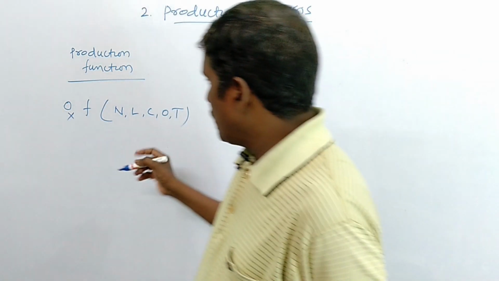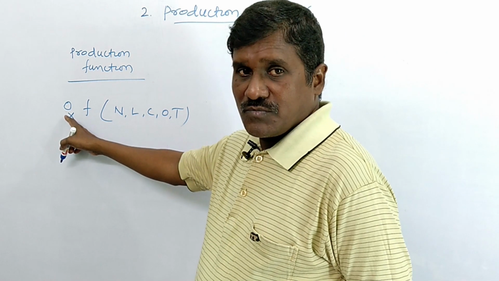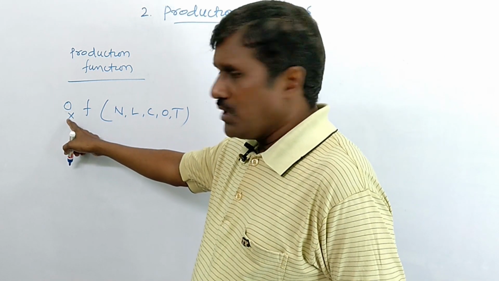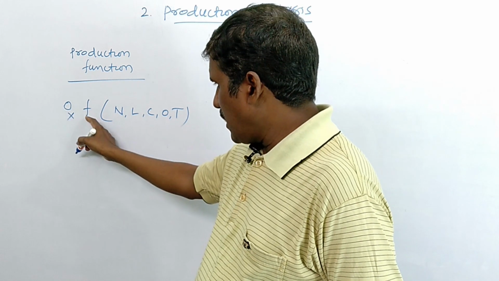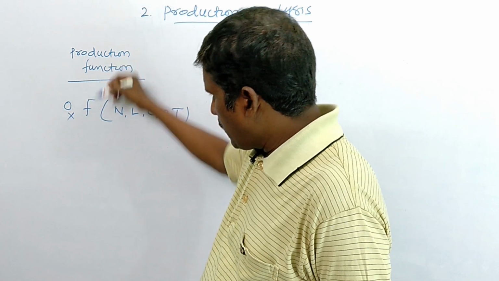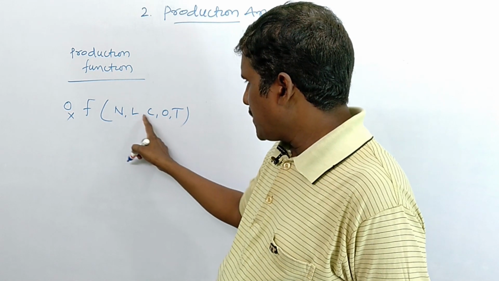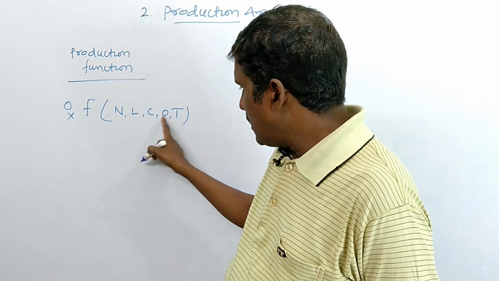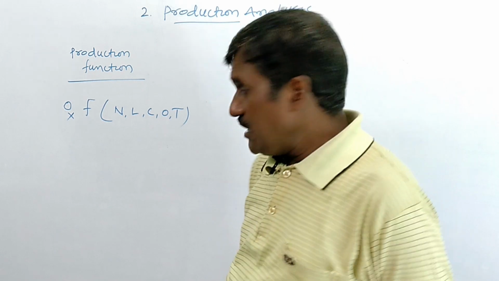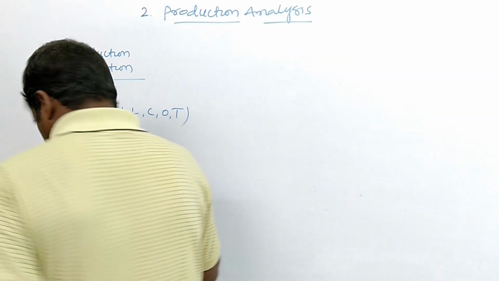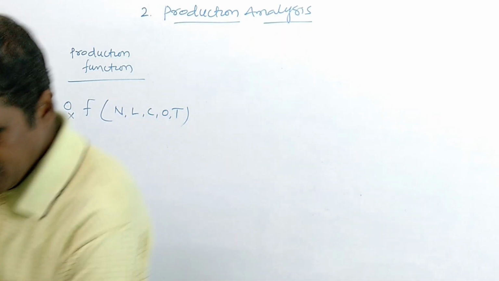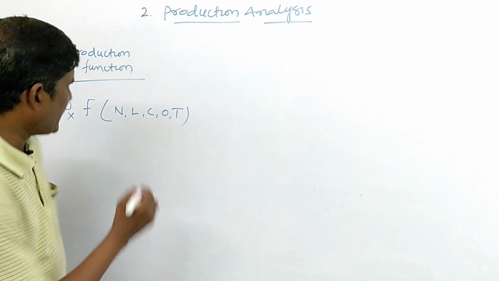See here, OX, production of X good or output of X good, is a function of, simple, land, labor, capital, organization and technology. These 4 are called factors.